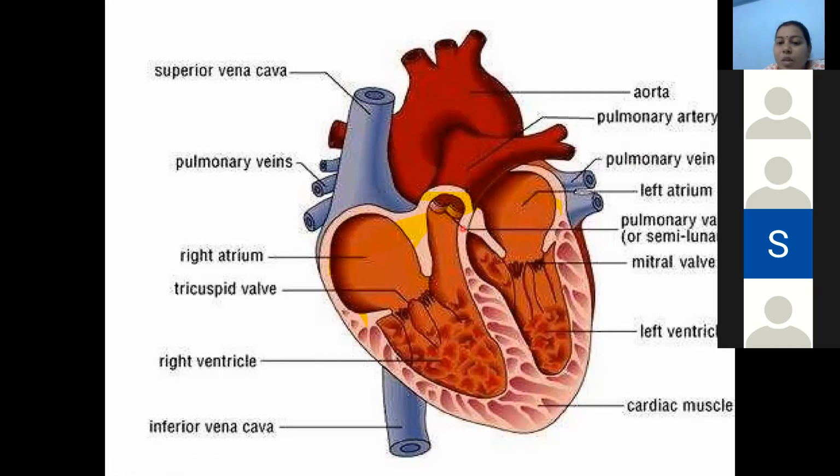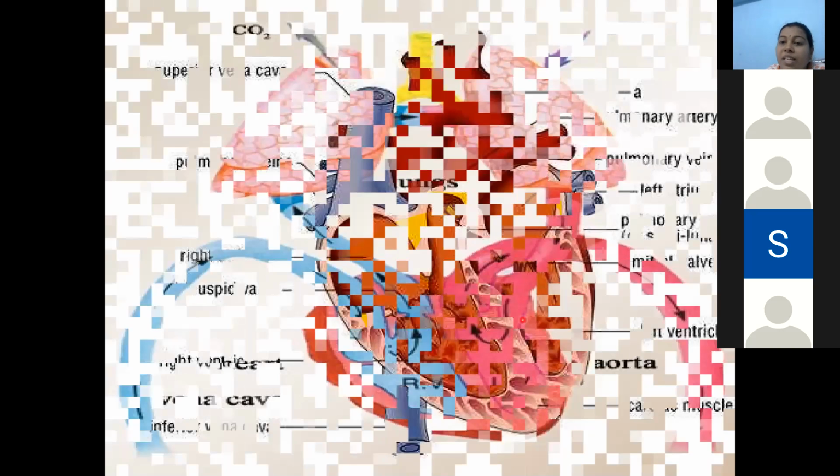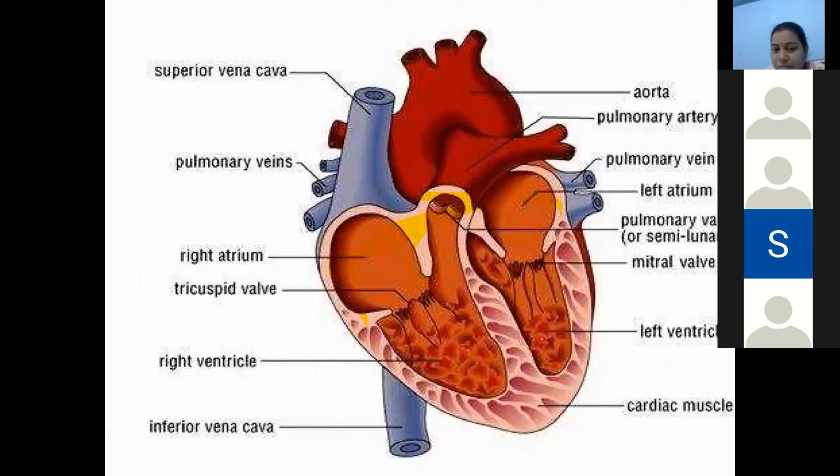Okay. Now, see, first let us talk about the septas. So, the septum present between these two auricles is called interauricular septum, whereas the septum present in between these two ventricles is called interventricular septum. Upside, in upper chamber we can see interauricular, and here in the downside we can see interventricular septum.